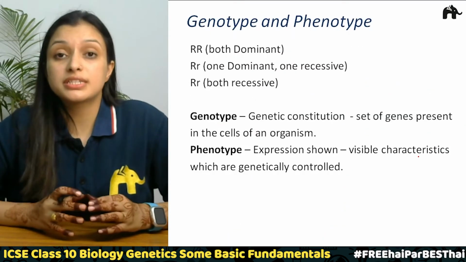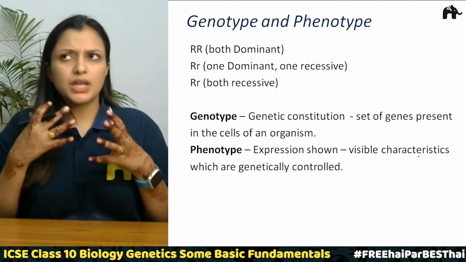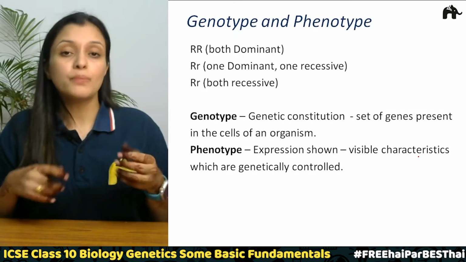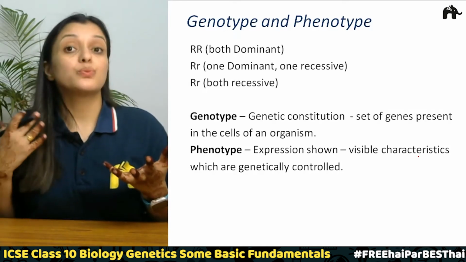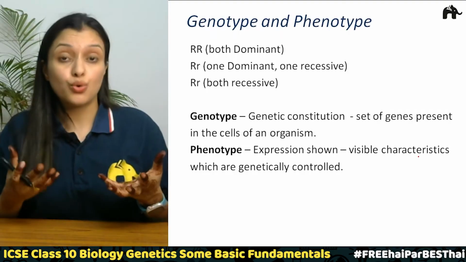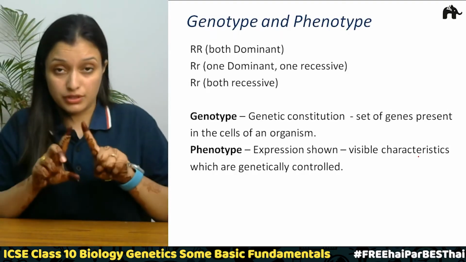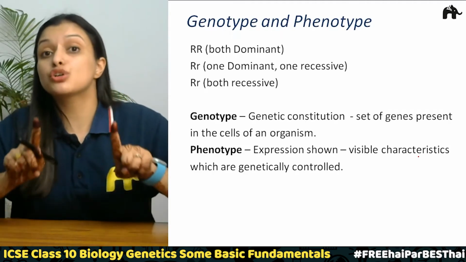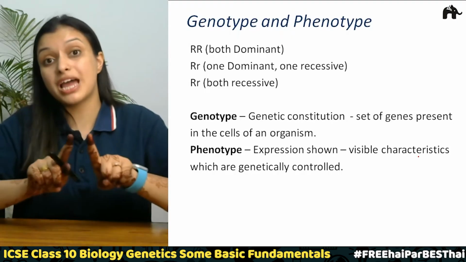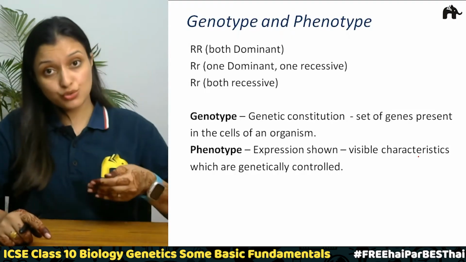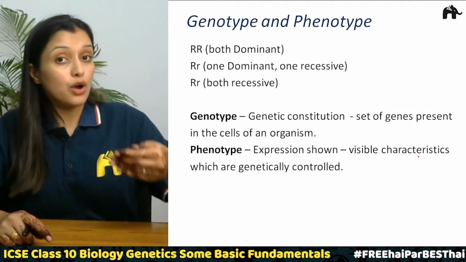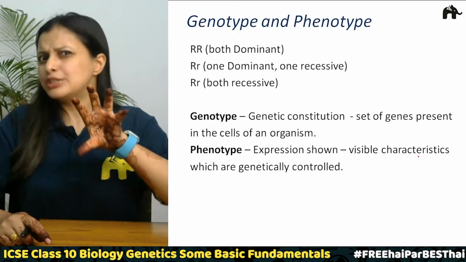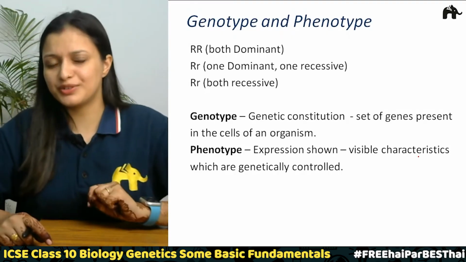So now we are going to discuss genotype and phenotype. In the previous slides we were discussing tongue rollers and non-rollers, correct? We started the discussion with alleles, where we came to know about the different alternative forms of the genes, which are called alleles, and these different forms have different expressions, correct? Then we came to know about dominant and recessive alleles, and now we are going to talk about genotype and phenotype. So what appears might not be true, correct? This is what we will learn, right?